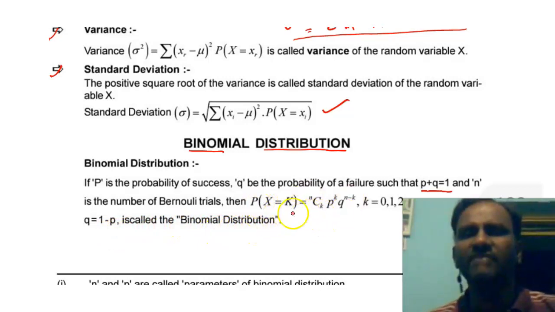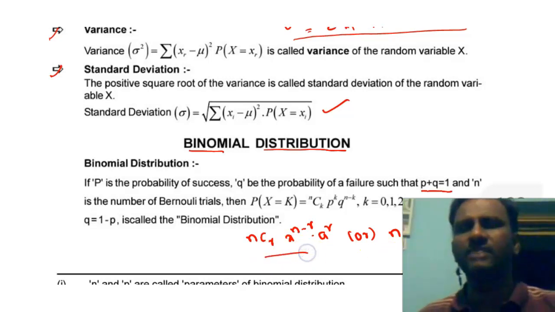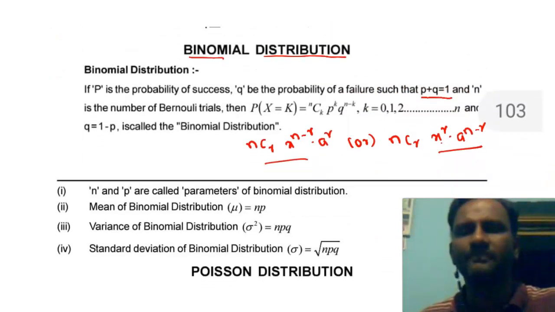In our binomial theorem, we have the formula nCr x^(n−r) a^r, or you can take nCr x^r a^(n−r). You can take either this formula or this formula. But here, instead of x we put p, and instead of a we put q. This is the binomial distribution.